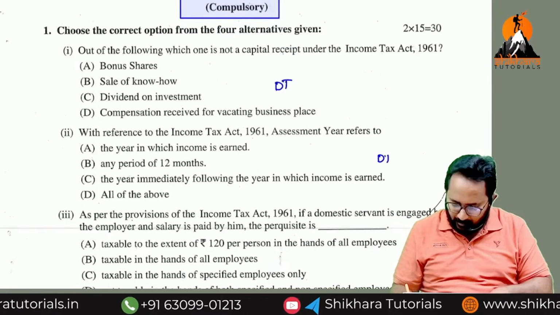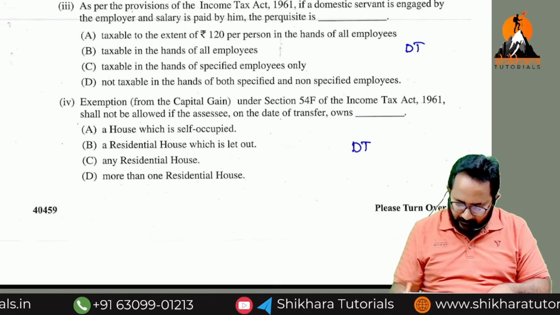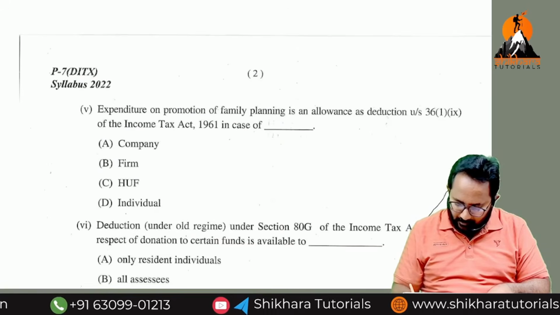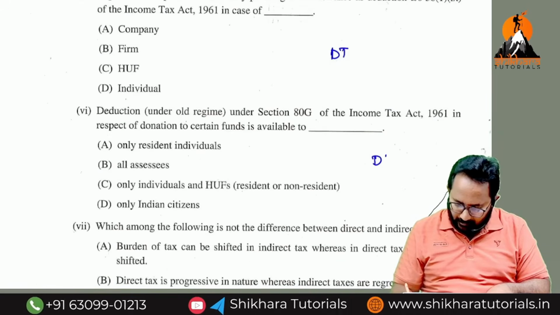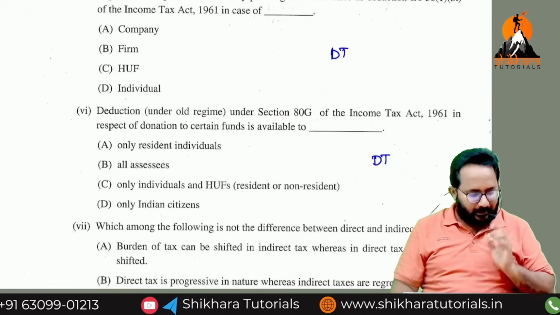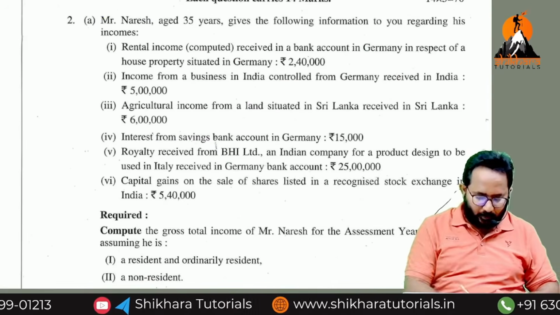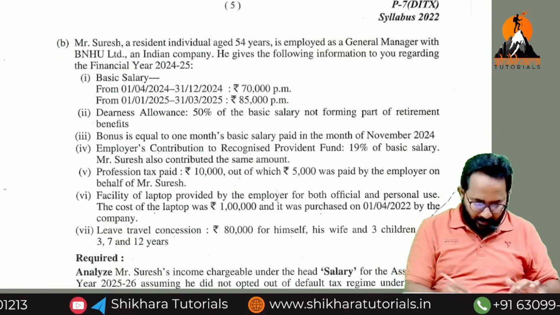This is also what? Direct taxation MCQ. Direct taxation. Direct taxation. That's it. How many MCQs? 6 MCQs. Next, coming to the descriptive part, 2A DT, 2B DT.